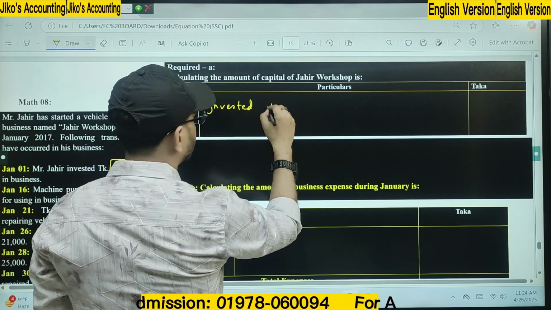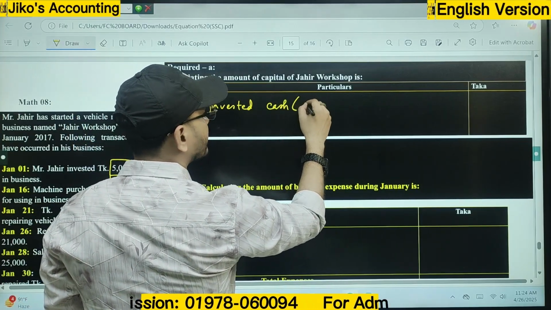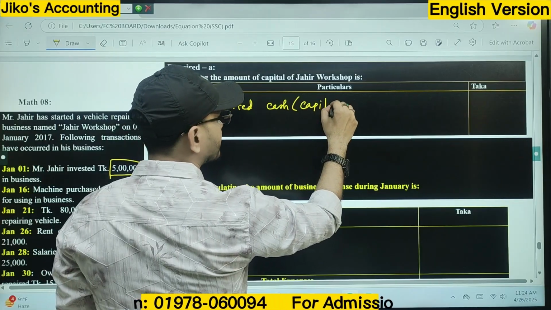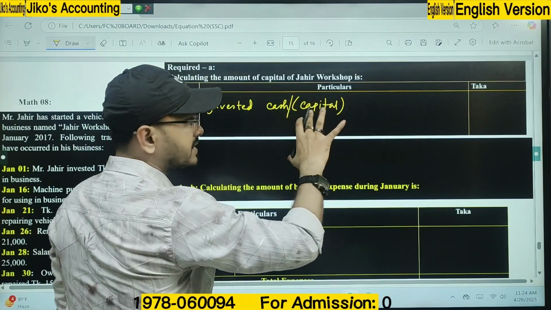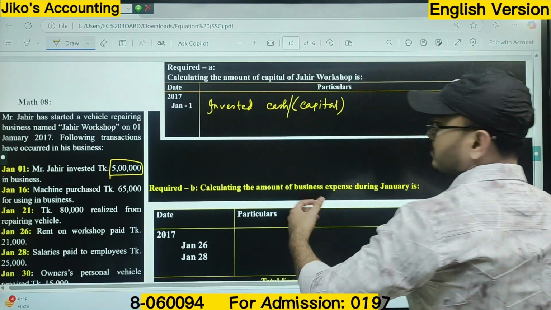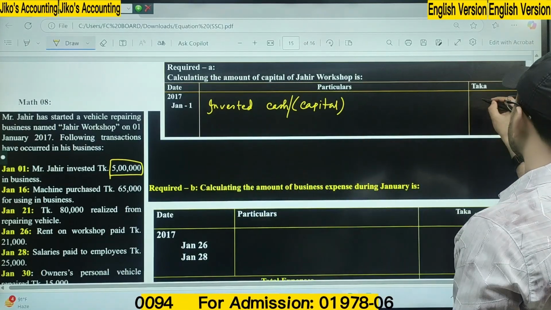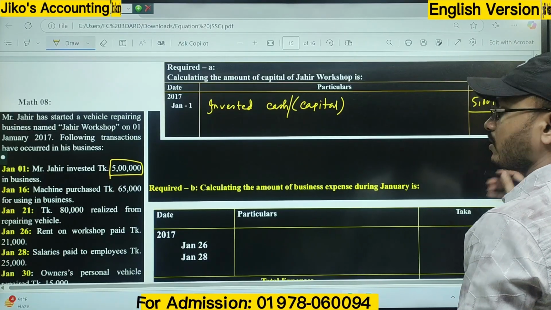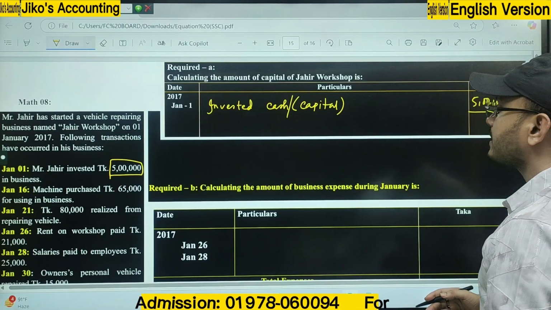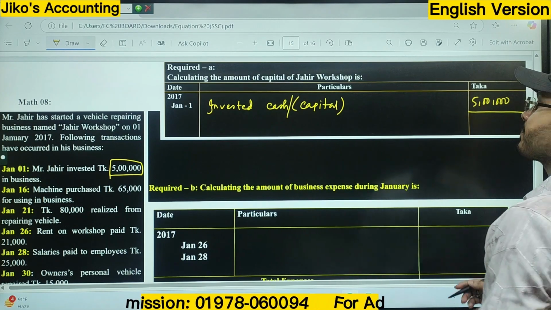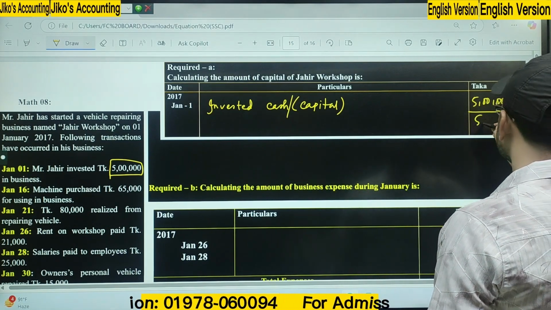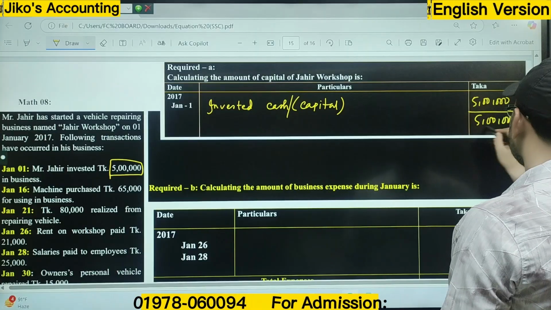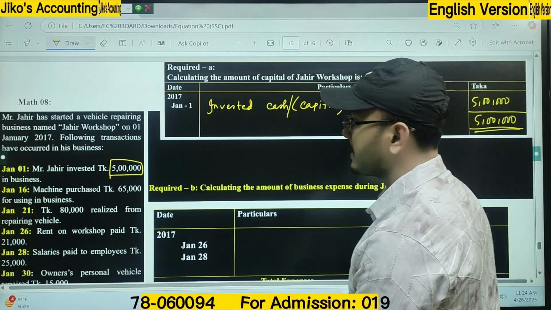Write invested cash or brought capital, you can write either one. What is the amount here? 5 lakh. He doesn't bring anything in the middle of the month or end of the year, so that should be considered as his capital. Our first requirement is done.